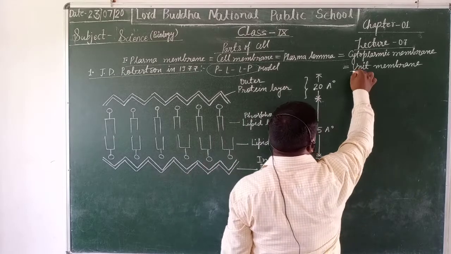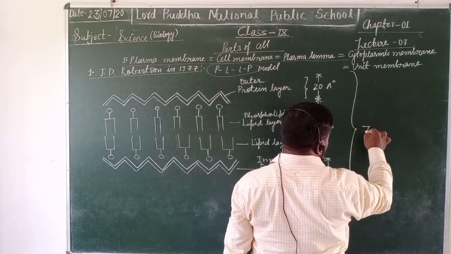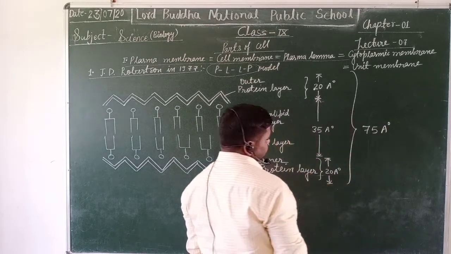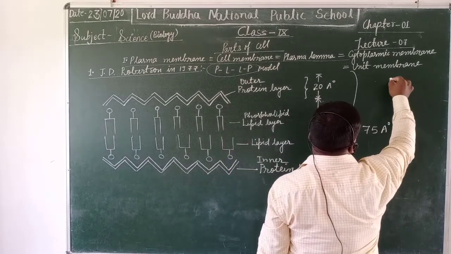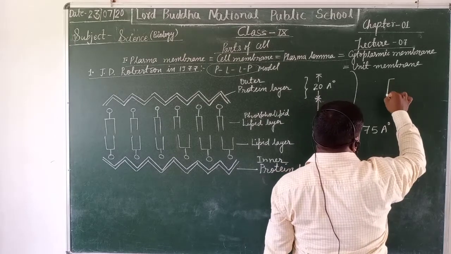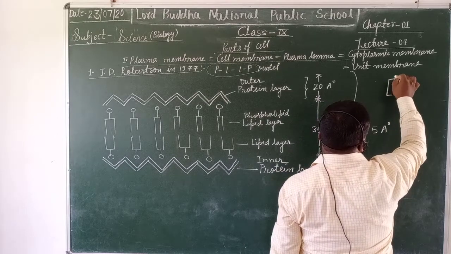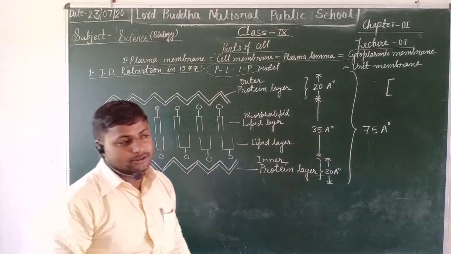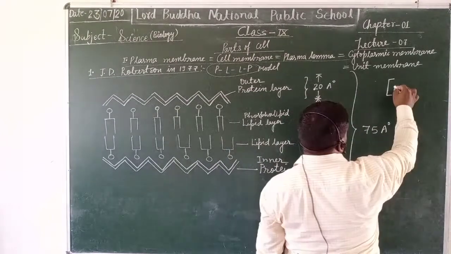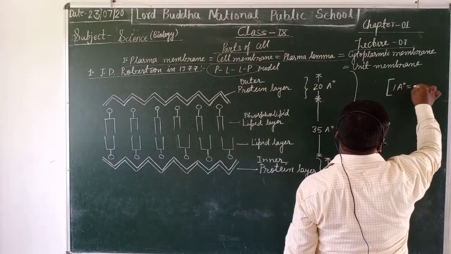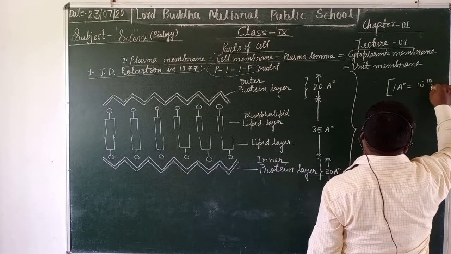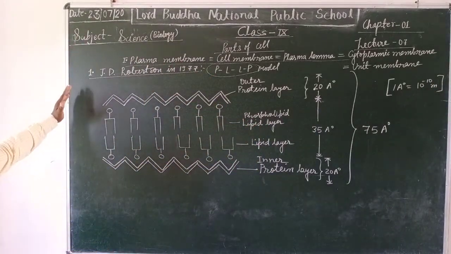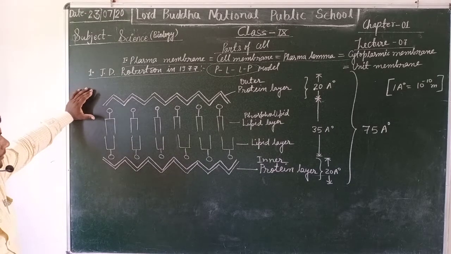Thus, the complete unit membrane is about 75 angstrom thick. Students, you should know how many meters are in 1 angstrom. Then 1 angstrom is equal to 10 to the power minus 10 meters. This is the Robertson model of the unit membrane,